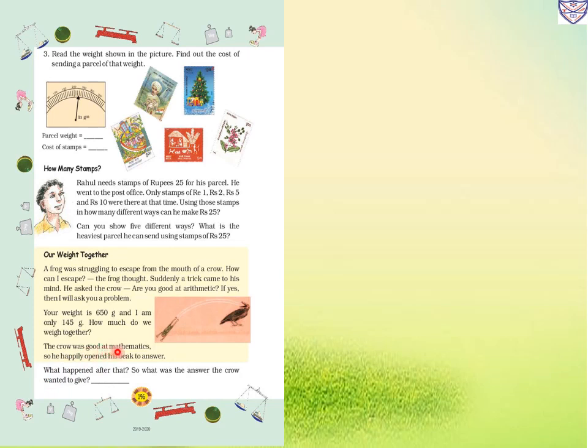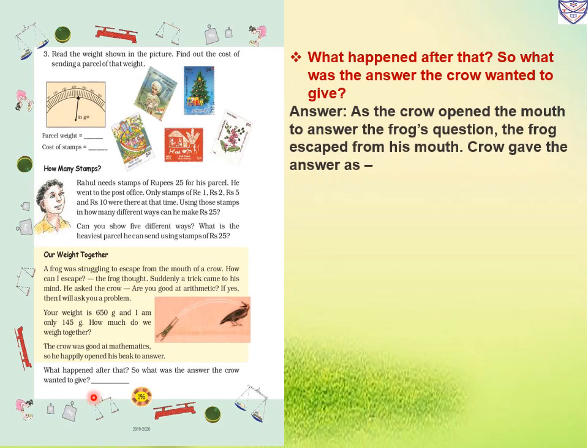So the crow was good at mathematics, so he happily opened his beak to answer. What happened after that? So when the crow opened the mouth to answer the frog's question, the frog escaped from his mouth. The frog jumped from his mouth and escaped. The crow gave the answer: we weigh 795 gram together. So 650 plus 145: 0 plus 5, 5; 5 plus 4, 9; and 6 plus 1, 7. So both will weigh 795 gram together.